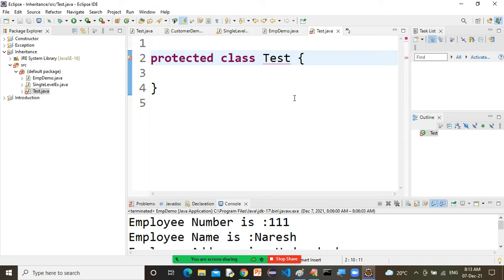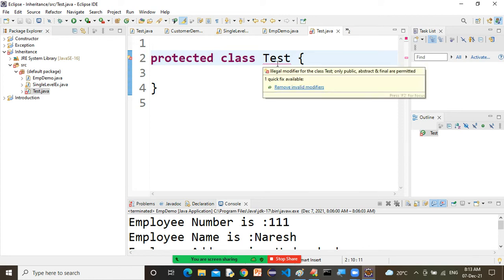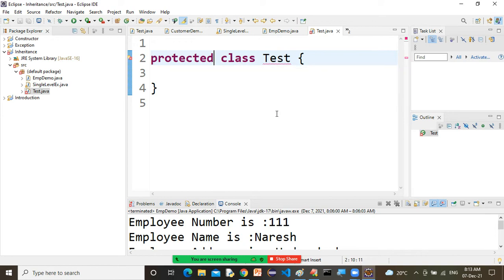Remember this point well. You can only declare a class as public, abstract, and final. So don't get confused. Only keep one very simple thing in your mind: I can declare a class as public if the class has a file name. If the class has the file name, I can declare those classes as public.